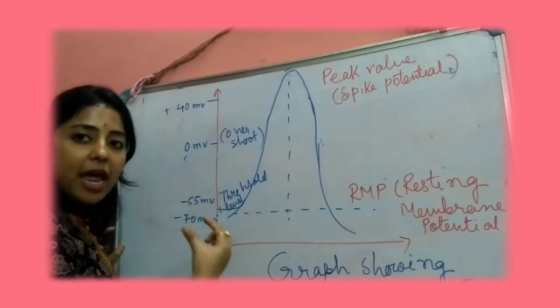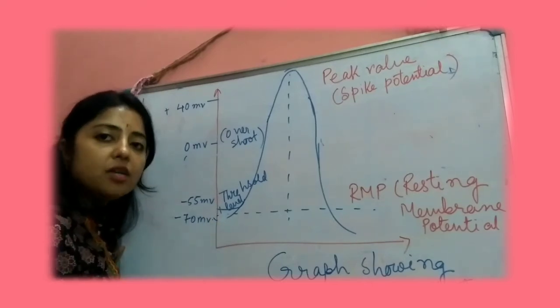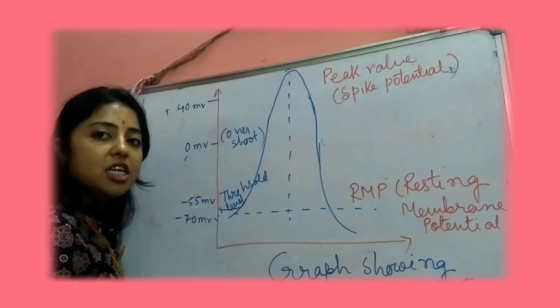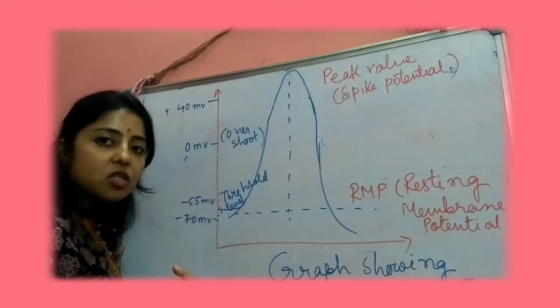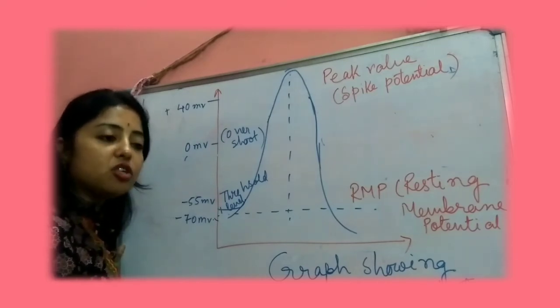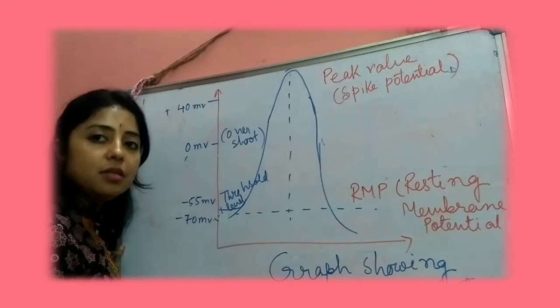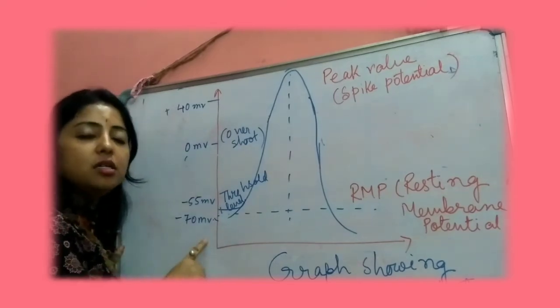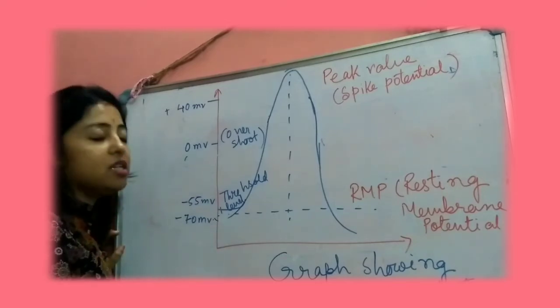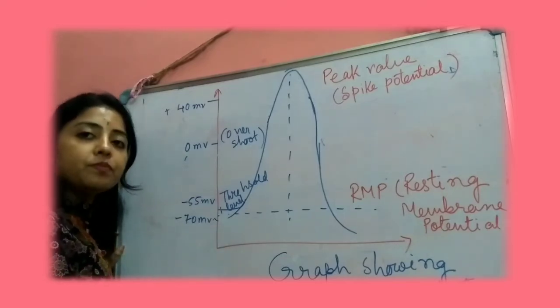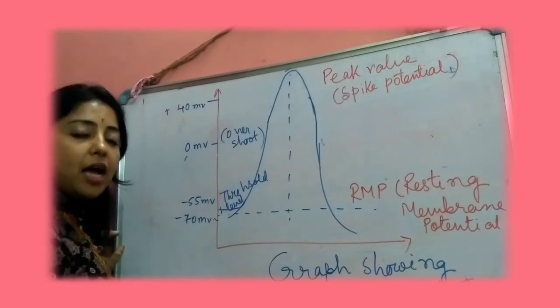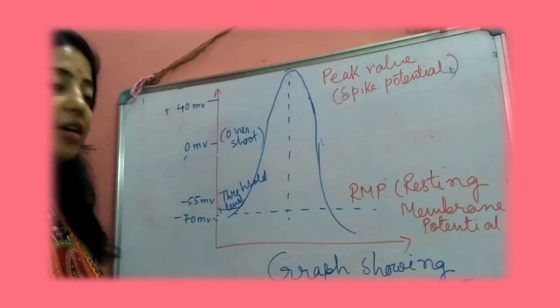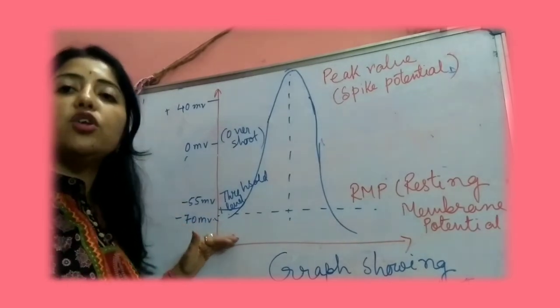I told you at that time the concentration of negative charge will be higher than the ECF. In the exoplasm, the concentration of negative charge will always be higher than the ECF. And at that time, the membrane potential inside this exoplasm is minimum, that is minus 70 mV. At that time, if the stimulus is given below the threshold level, it will not work, because